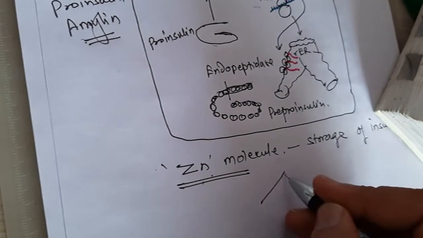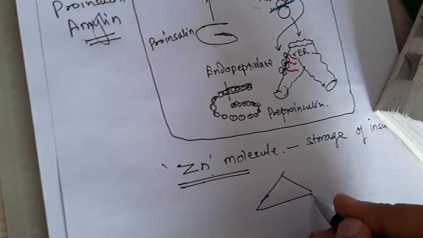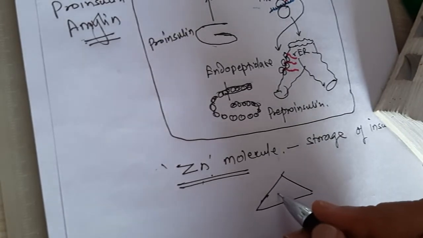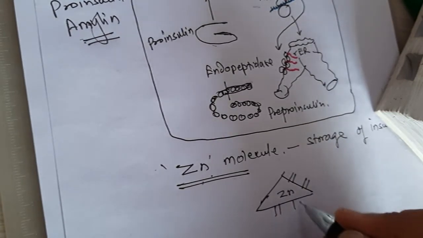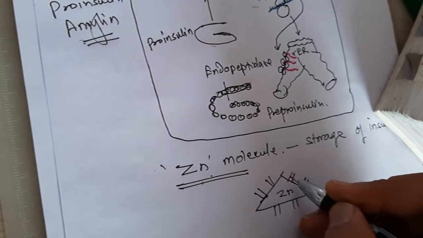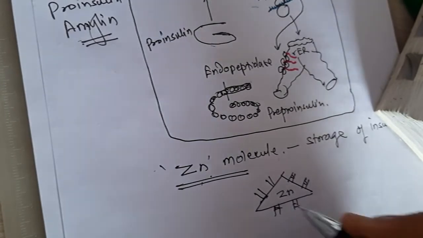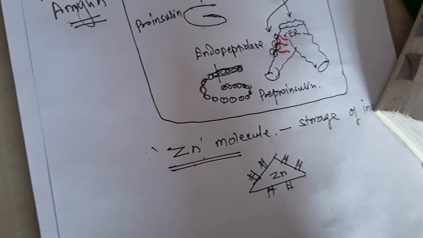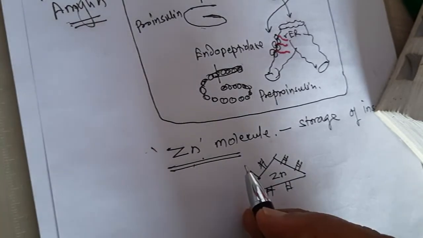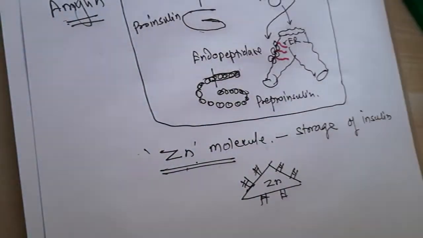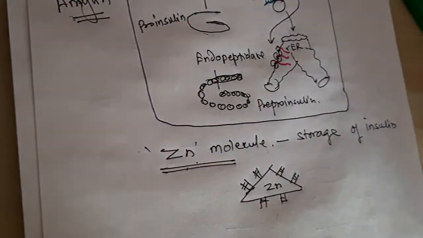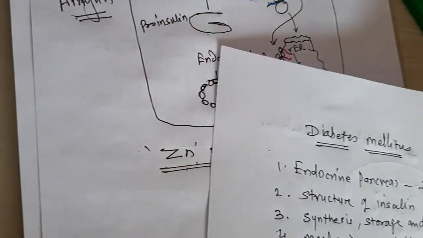Suppose this is a zinc molecule. So along with that, the insulin is stored. Okay, so storage of the insulin takes place along with the zinc. So this is about the insulin, that is, the endocrine pancreas.